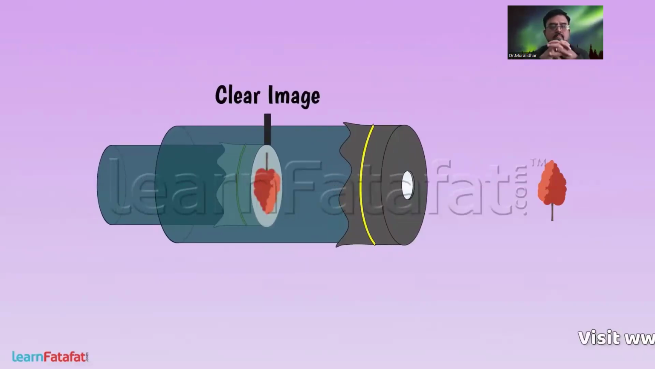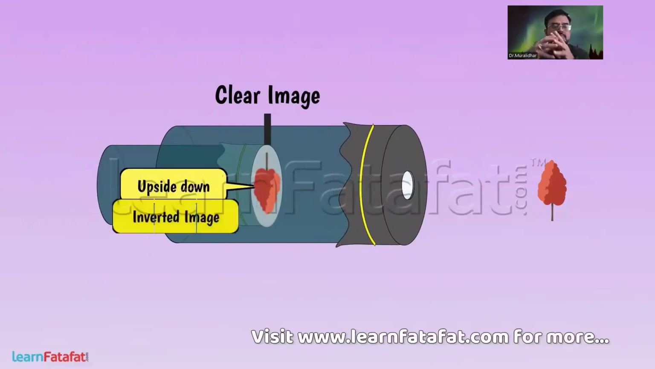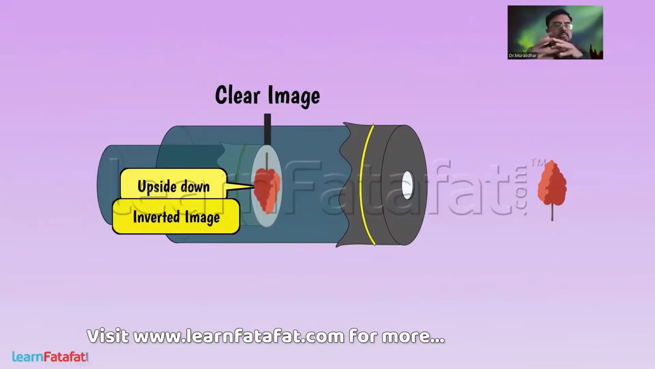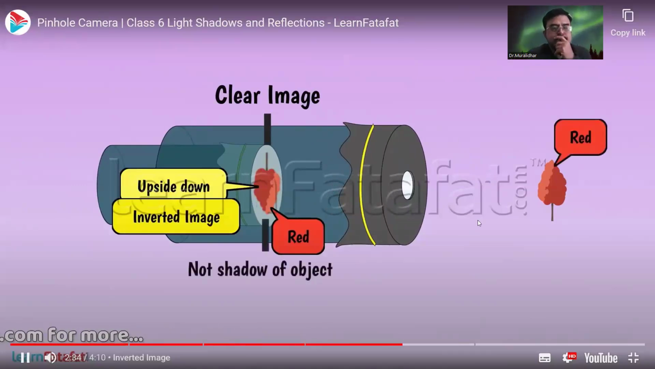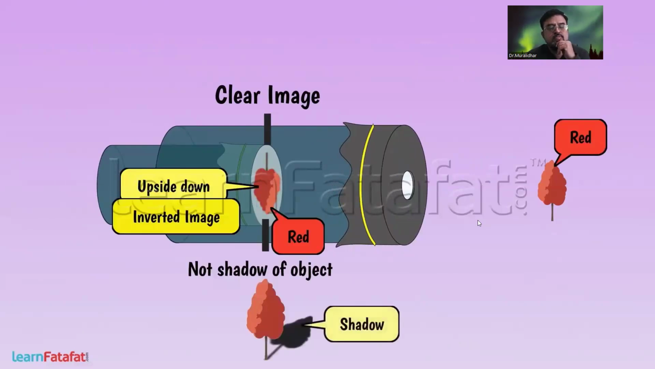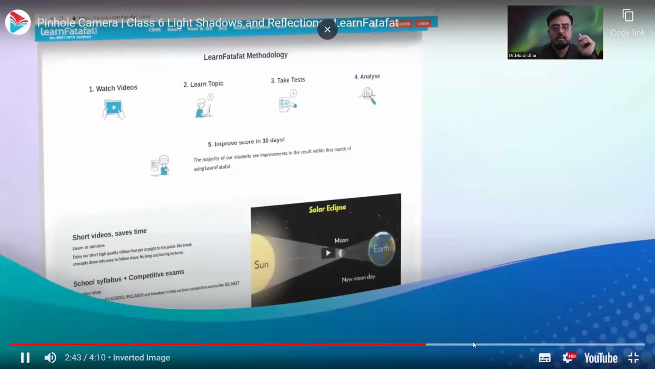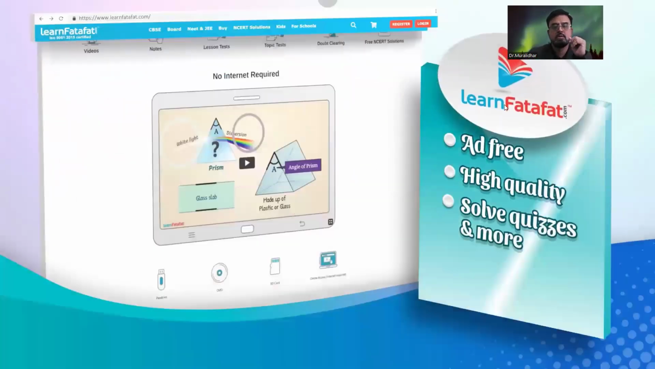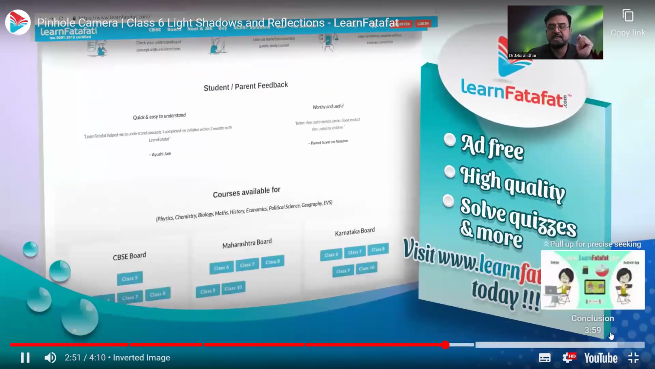But the image appears to be upside down. Such an image is called an inverted image. It has the color of the object and so we cannot say it is a shadow of the object. So, a shadow is definitely different than an image. Well, how to make the camera is clearly explained here.